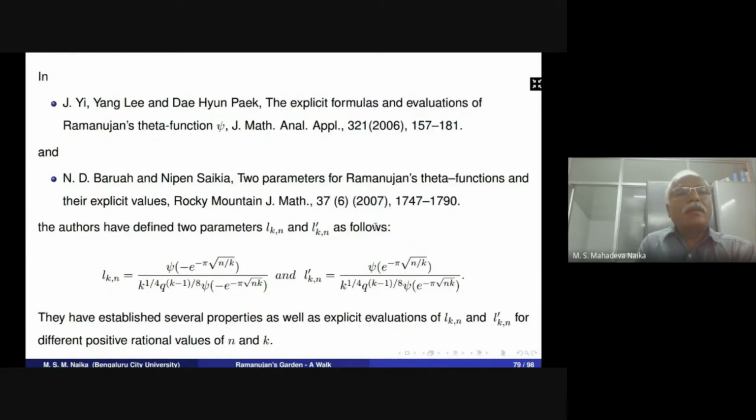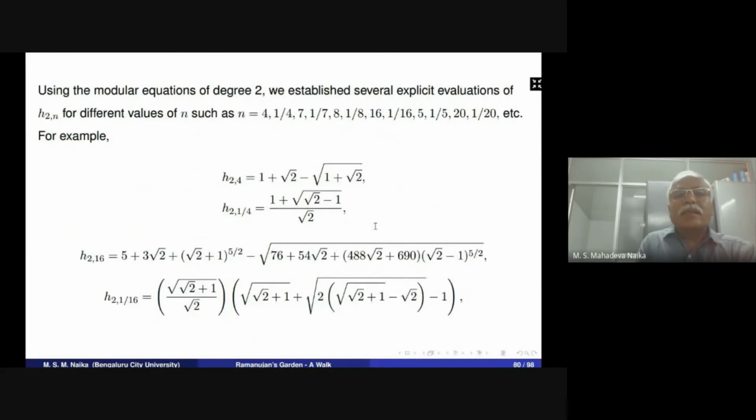In the following papers, Lee and Paek, Baruah and Ojah have defined the parameters l k,n and l dash k,n, and they have also found explicit evaluations of the ratios of Ramanujan's theta function. Our modular equations help us find some more values of these ratios of theta functions. These are the values we found.